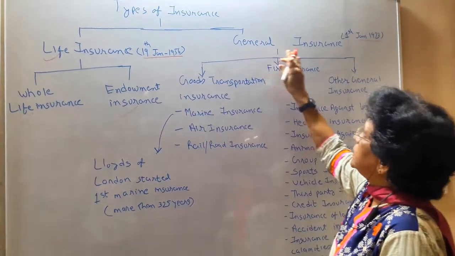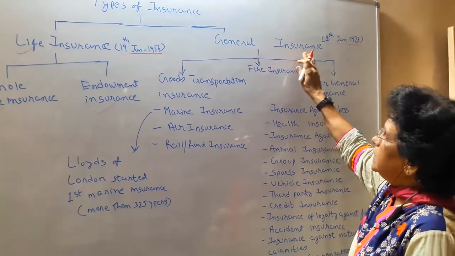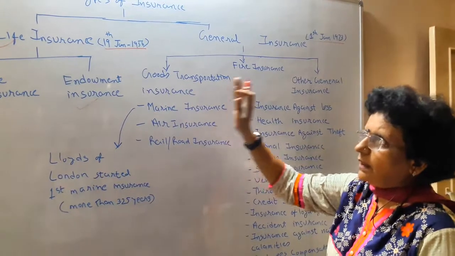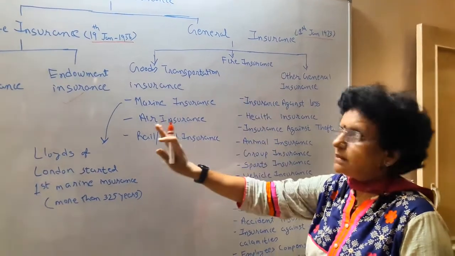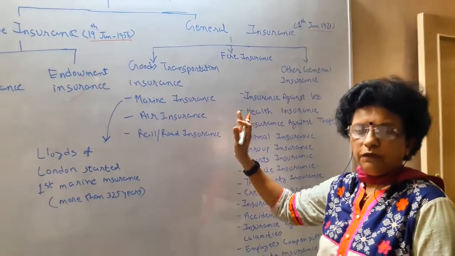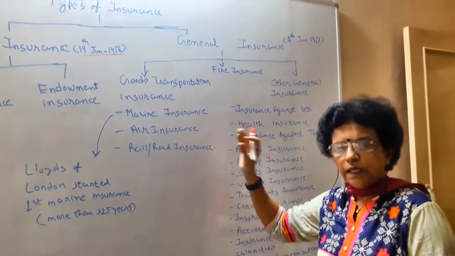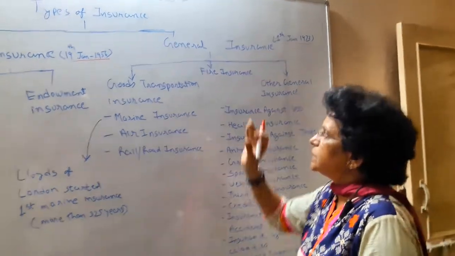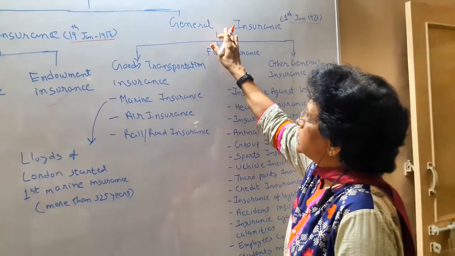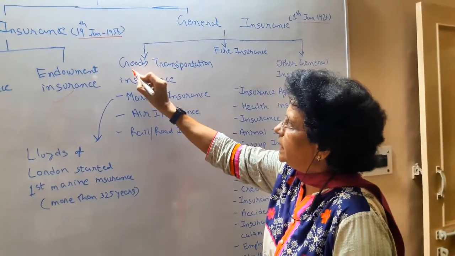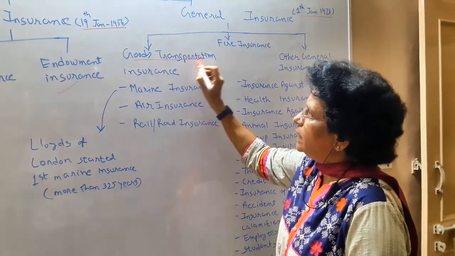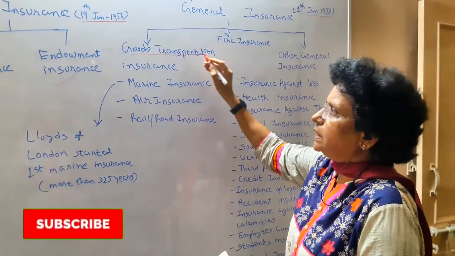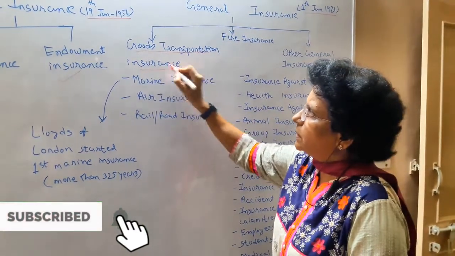The second is general insurance. General insurance means other than life. It has nothing to do with the life of the human. It has various specific reasons for which insurance is taken. General insurance is classified into three categories. One, goods transportation insurance, insurance for the goods.